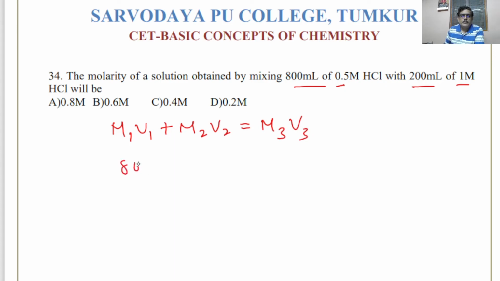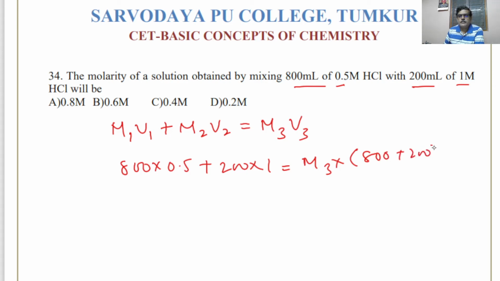Then it will be 800 into 0.5 plus 200 into 1, and for M3, the total volume you have to consider is 800 plus 200 ml. Total volume of the solution after mixing will be 1 liter.